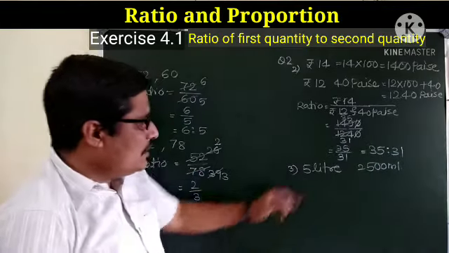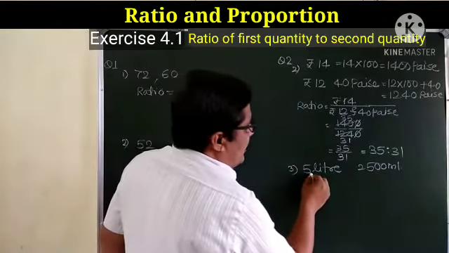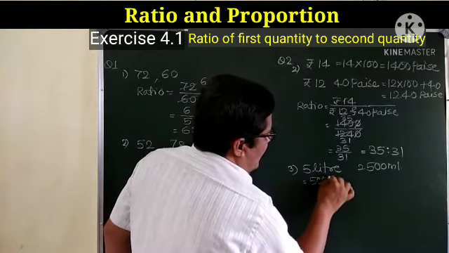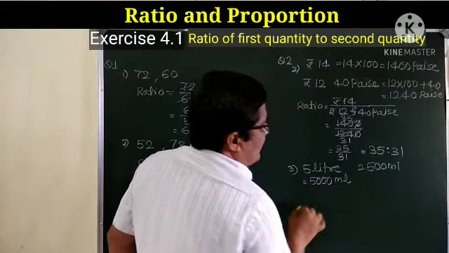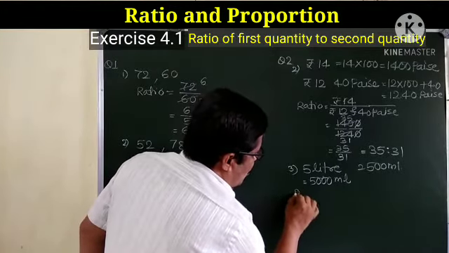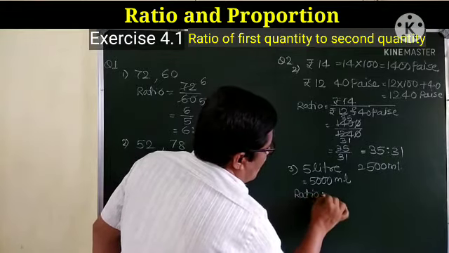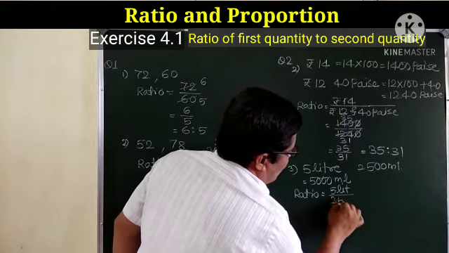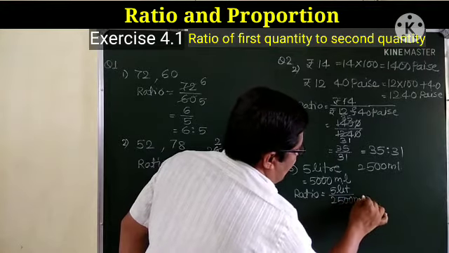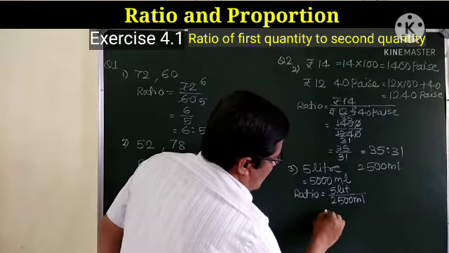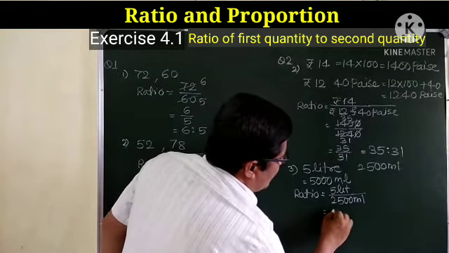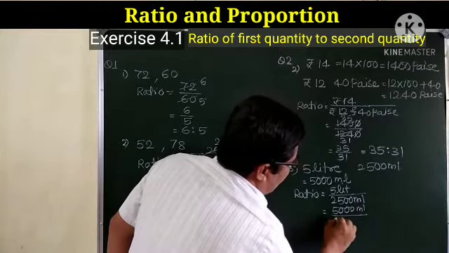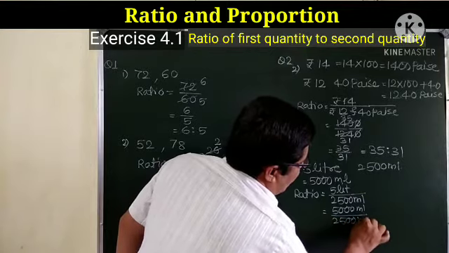35:31, or we can write in this way also 35:31. Now this example, here these are 5 liters that we can convert into milliliters, that is 5000 milliliters. Now ratio of 5 liter to 2500 mLs is equal to 5000 ml divided by 2500 ml.